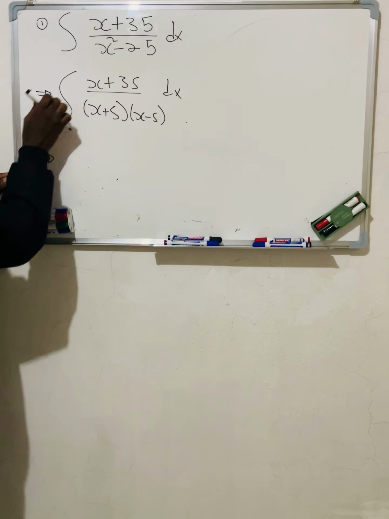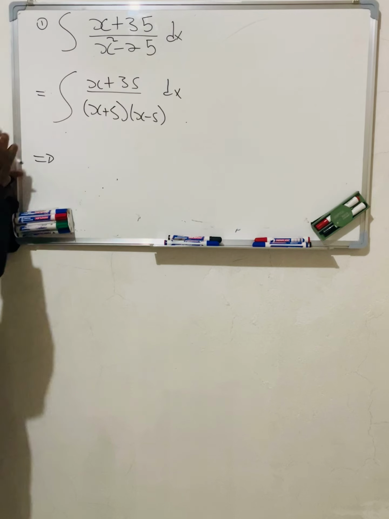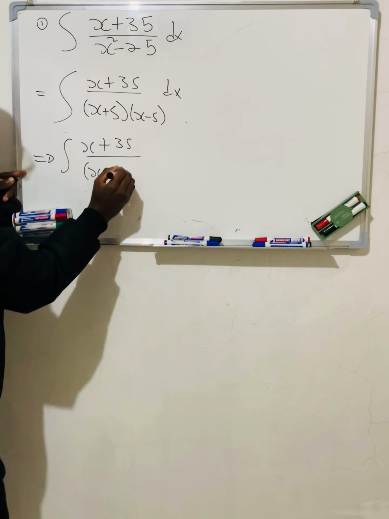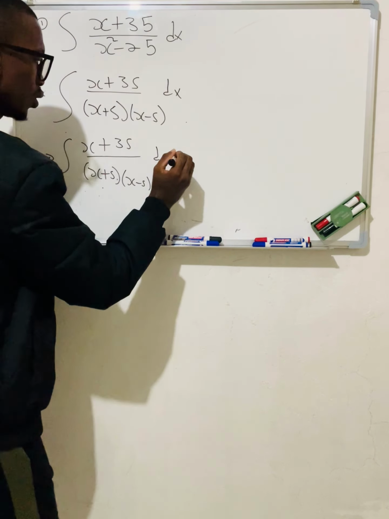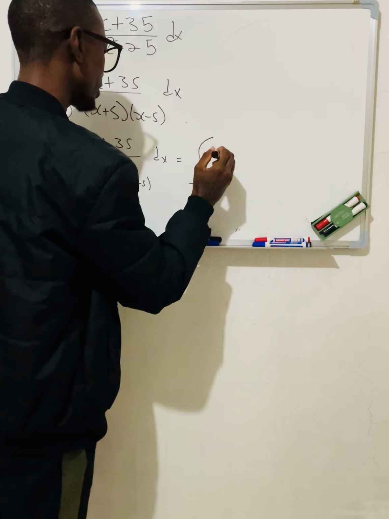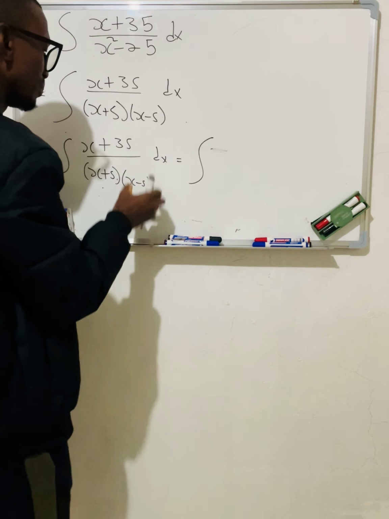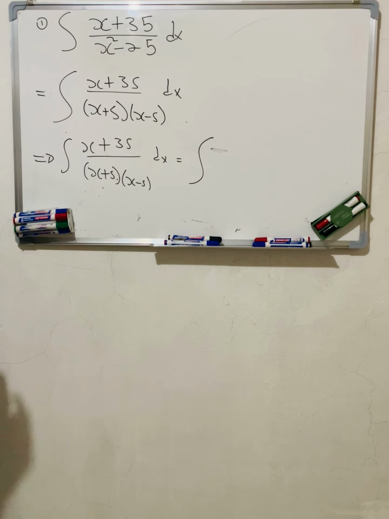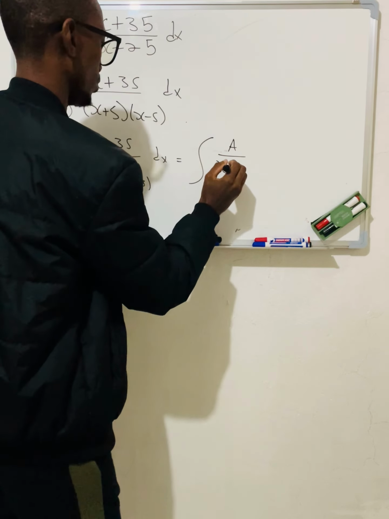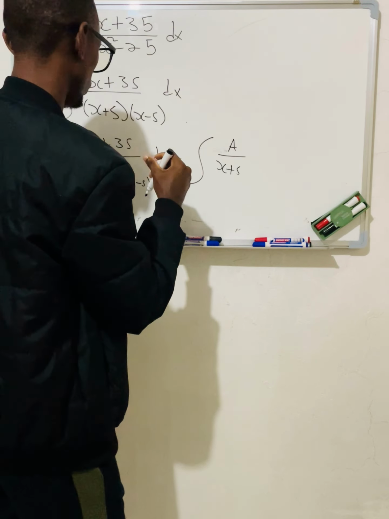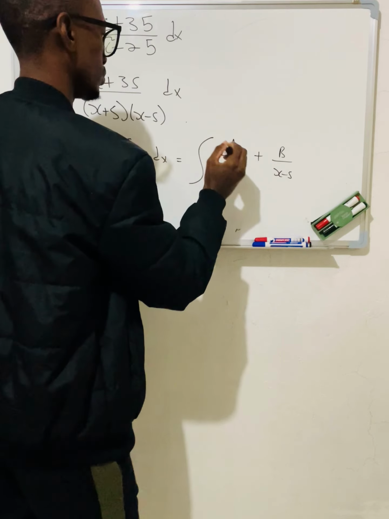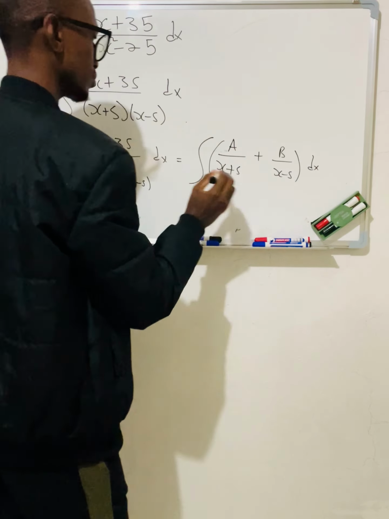This implies that the integral of (x plus 35) over (x plus 5)(x minus 5) dx equals the integration of A over (x plus 5) plus B over (x minus 5) dx. Now we are breaking them apart, Bafethu. Please keep this in mind. Basically, this is what we are having.